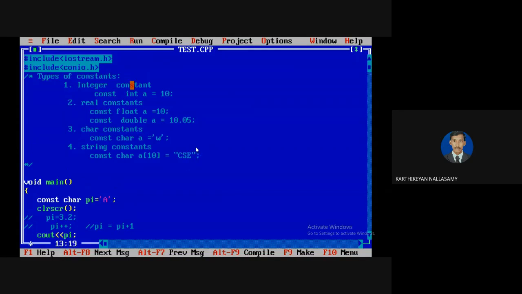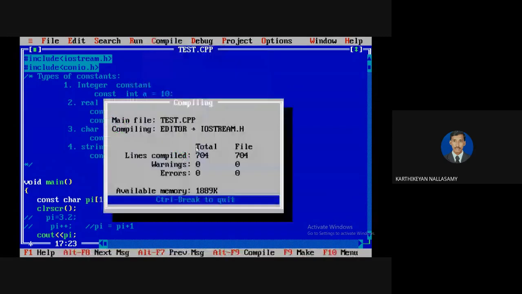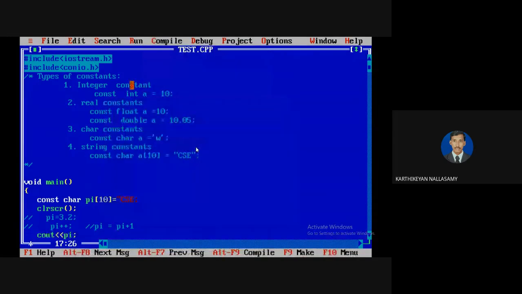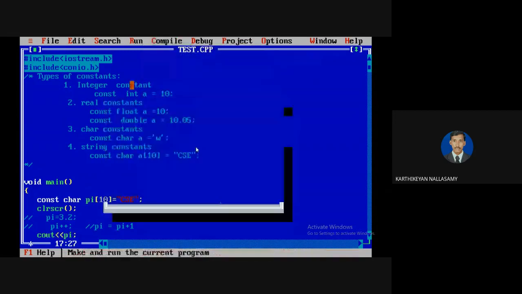So for example, here I am going to define a string constant. Normally it must be defined within double quotes. Sorry, I forgot to use the header. So no errors, and it displays the output.